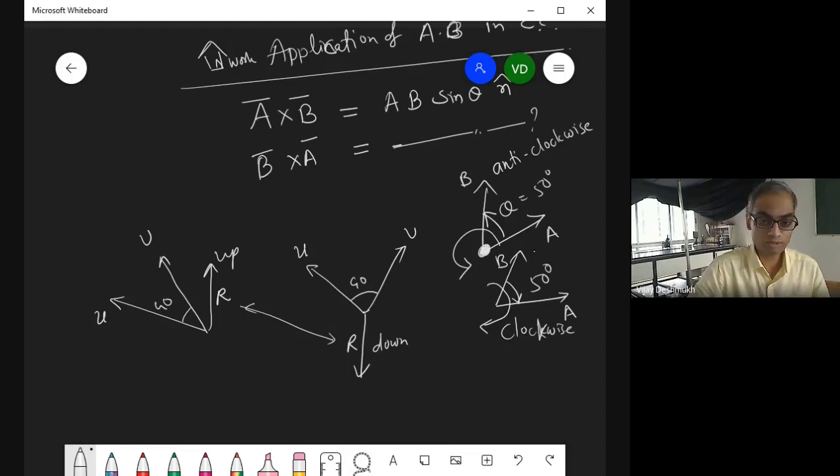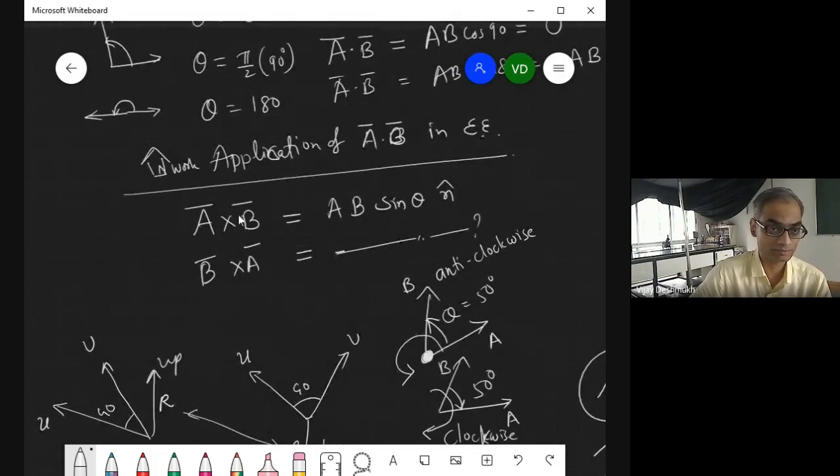ठीक है? So even if the angle is the same, 50 degree, 50 degree, how you are moving this vector is very important, and that is what I was just discussing about this equation. A cross B equal to AB sin theta into n cap. Now this n cap has the same direction as that of the resultant. यहाँ पे ऐसे भी लिखा जाता है कि n cap is equal to r vector divided by the magnitude of r. Okay, so that is the unit vector along the resultant.